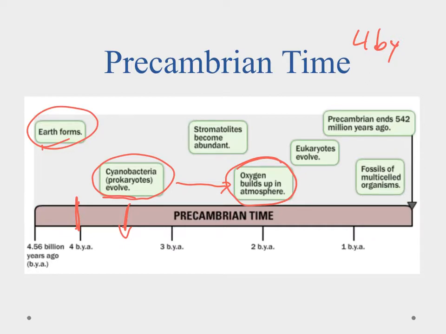Once we had that going on, then we started seeing these oxygen tolerant organisms living, and we saw the rise of the eukaryotic cell. The eukaryote started to show up. And then maybe 3/4 of a billion years ago, we see fossils of multicelled organisms. So we can see that we had a long period of time where we had single-celled organisms before we got to multicellular, but we saw some of the changes that had to happen. So the oxygen in our atmosphere is actually a product of life on our planet.